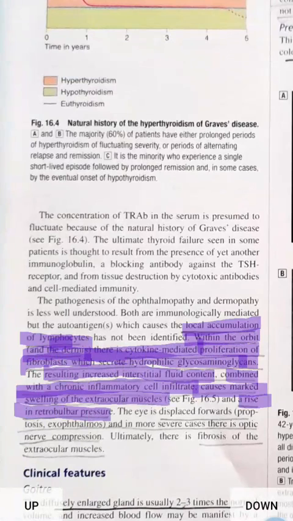retrobulbar pressure. So there will be raised retrobulbar pressure. The eye is displaced forward because of increased pressure and accumulation of glycosaminoglycans behind the orbit. So displacement or proptosis of the eye, exophthalmos, and in more severe cases there will be optic nerve compression. Ultimately, fibrosis of the ocular muscle will occur.